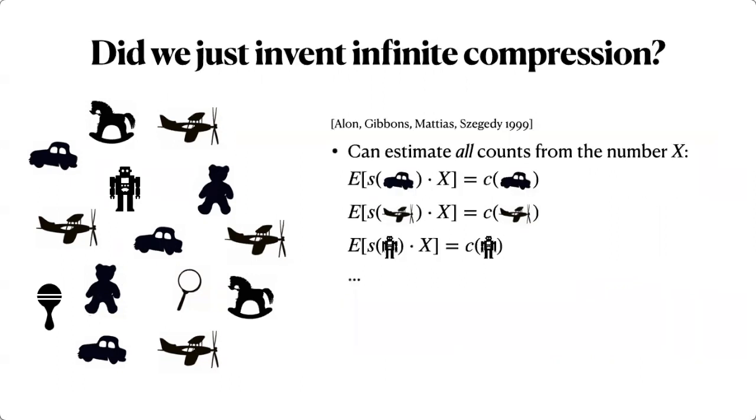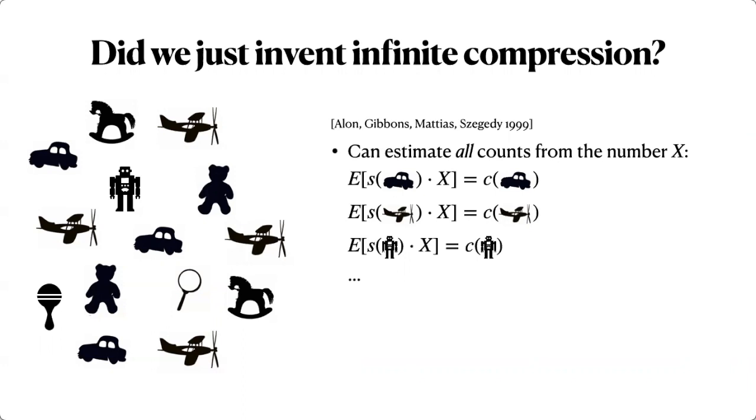So this was first made explicit by Alon, Gibbons, Matias, and Szegedy back in 1999. And you can do this for all the items, right? So you just have a single number x, but for every item, if you multiply x with the weight computed by this function, you get something that is the count of this item in expectation.